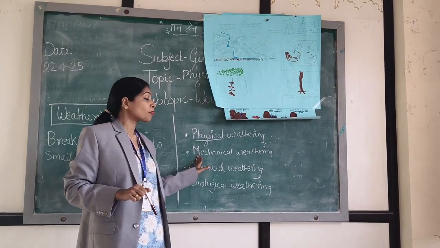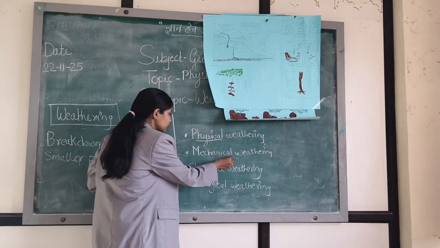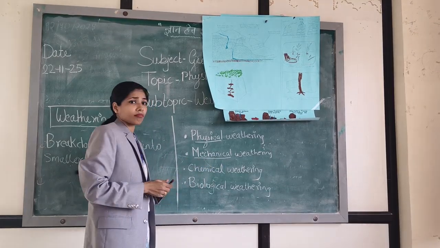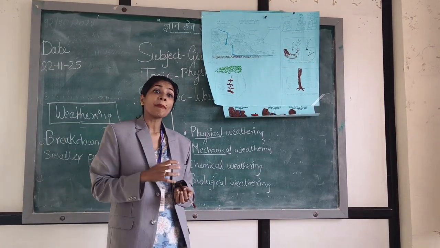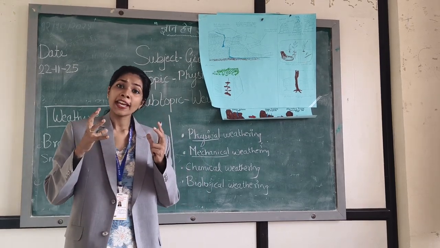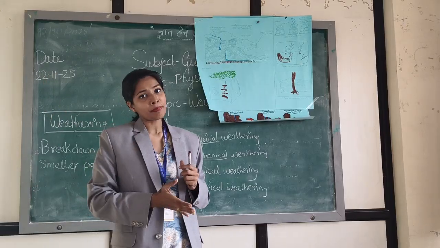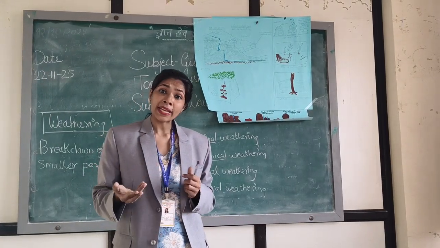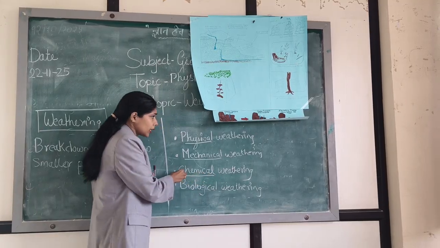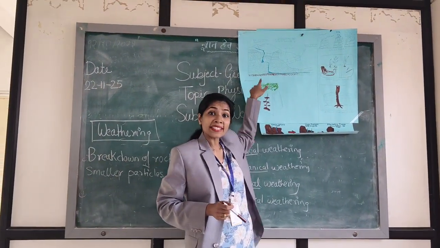Now what is mechanical? Anybody? What is mechanical? Breaking down. Yes, so the breaking down mechanism is taking place. Like now, it expands, contracts, and eventually it breaks down. So that is known as mechanical changes. And what is chemical weathering? The composition will be changed, because of acid rain.